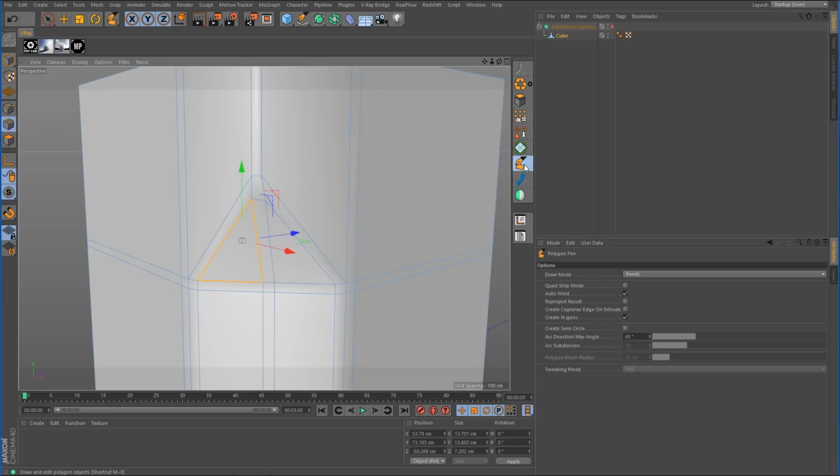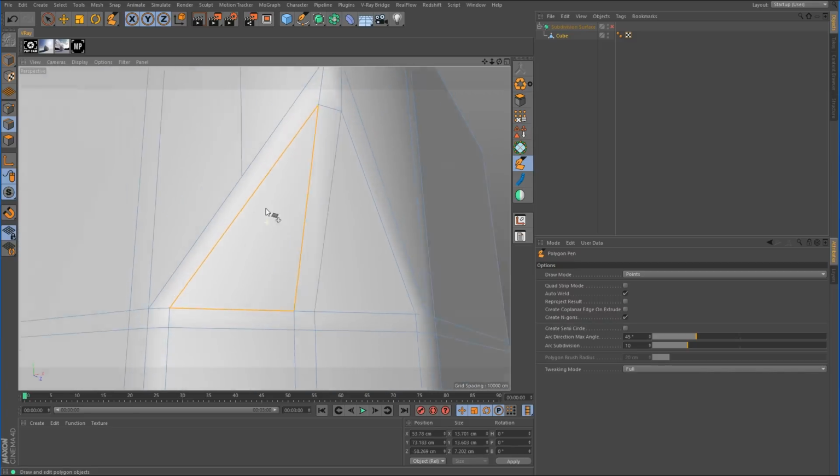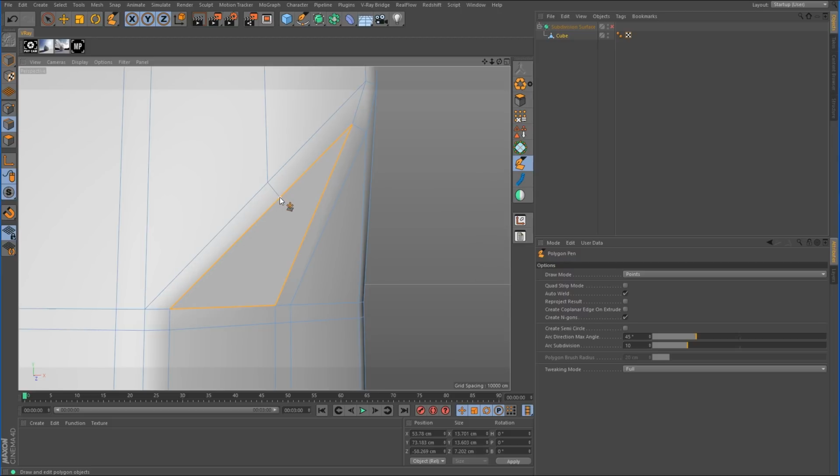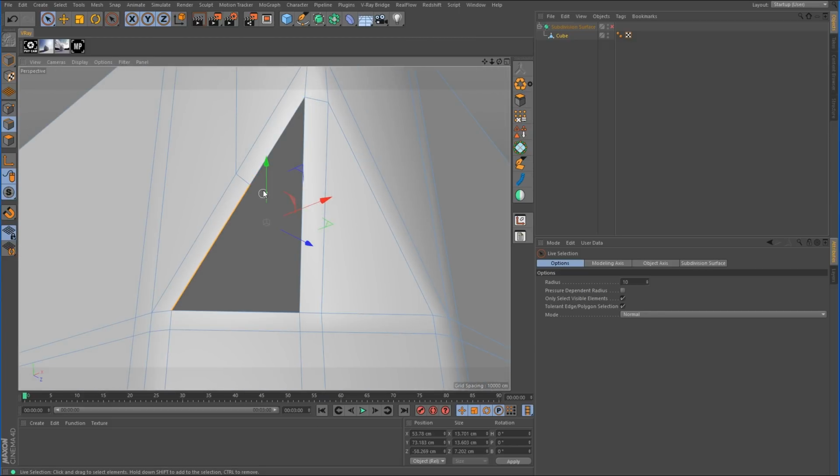So why not, let's just use the polygon pen tool. We're going to go from up here and make a cut down, and then we just cut inward to there. And by doing that, we've now created 1, 2, 3, 4. There's 4 sides there. Now, even though these two here are in line with each other, as far as I know, Cinema 4D will see it as 2 edges. I don't think it counts as one long edge. It actually counts as 2.